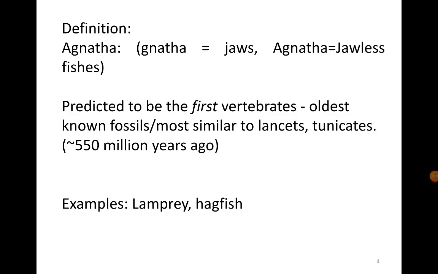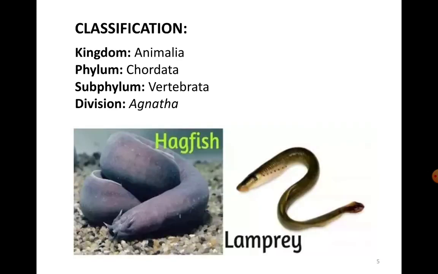So these Agnathans are predicted to be the first vertebrates, and the oldest known fossils are related to these lancelets or the tunicates. They existed some 550 million years ago. The living examples of these Agnathans are the lampreys and hagfishes. So they belong to the phylum Chordata, subphylum Vertebrata, and division Agnatha because they are jawless, and they come under the class Cyclostomes or Cyclostomata.